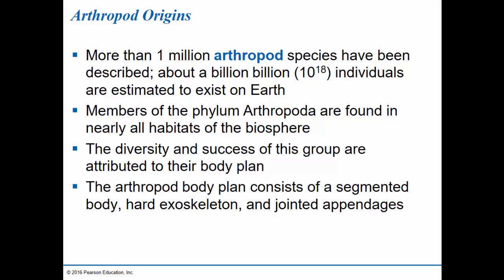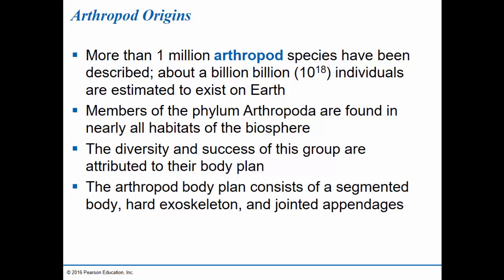So members of this phyla are found in nearly all habitats, including the air, many are flying, the soil, many of them live underground, and the water as well. The diversity and success of this group is attributed to its body plan. Okay, the arthropod body plan that's been so successful consists of a segmented body.